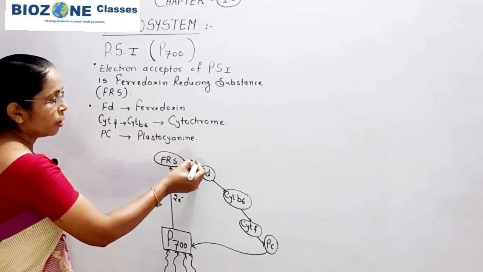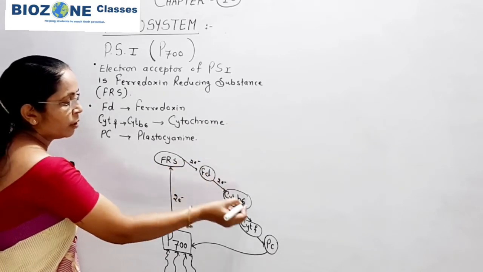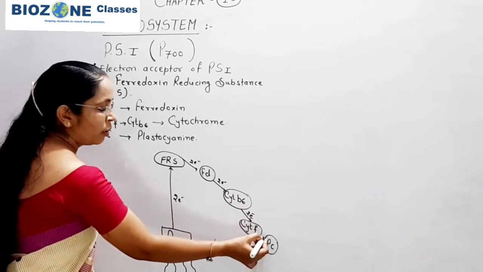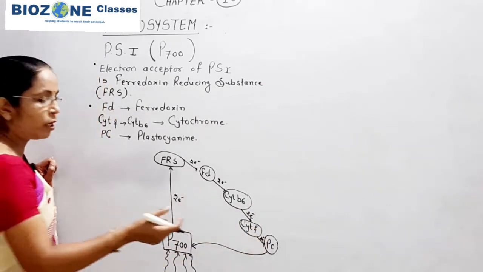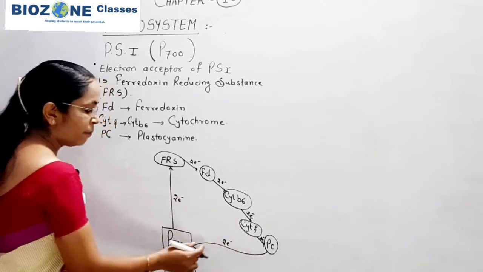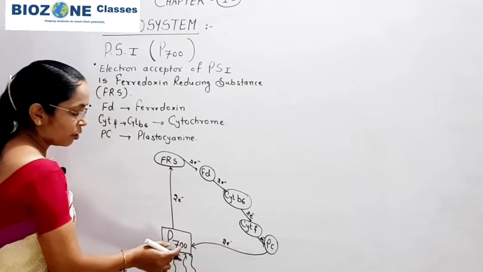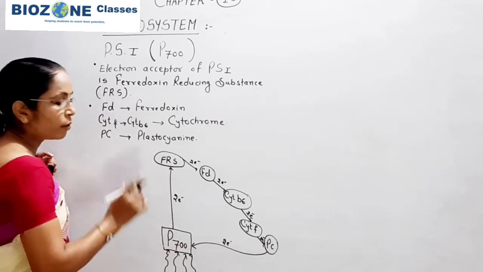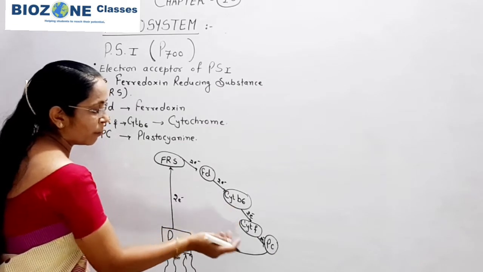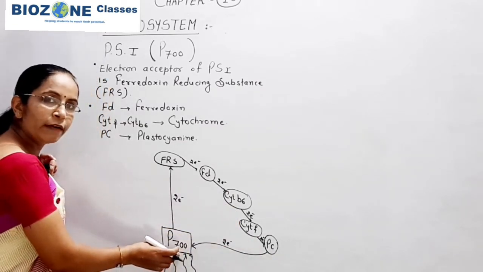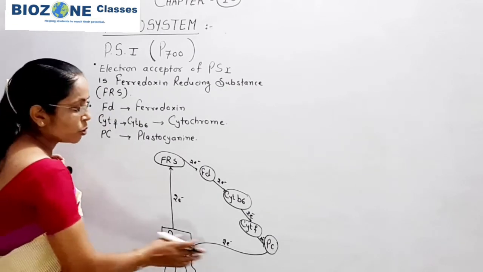So during this transport the electron moves in a downward direction, because gradually the energy level of the electron decreases, and at a very low energy the electron returns back to the reaction center. Most important part here for objective purposes: electron from plastocyanine is transported to P700. This question is also asked.